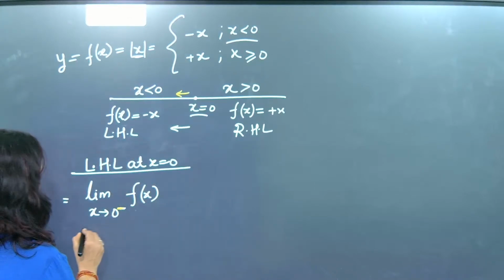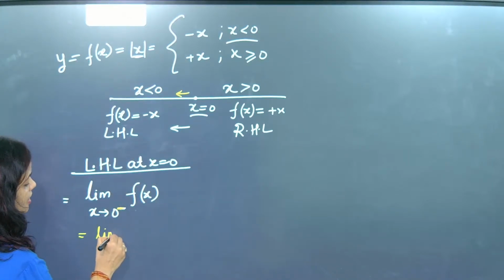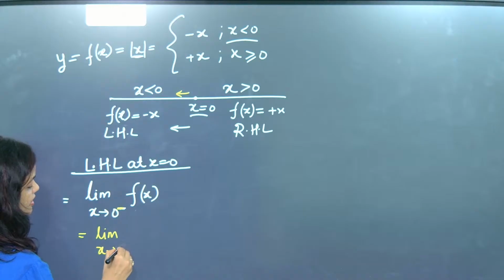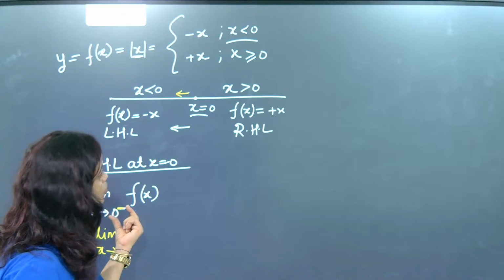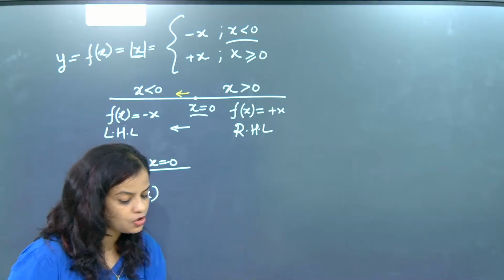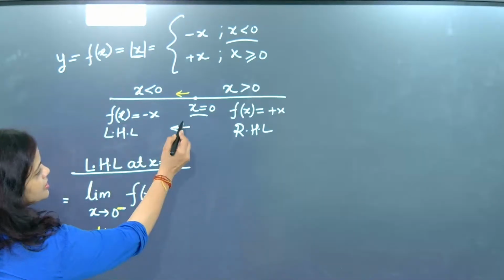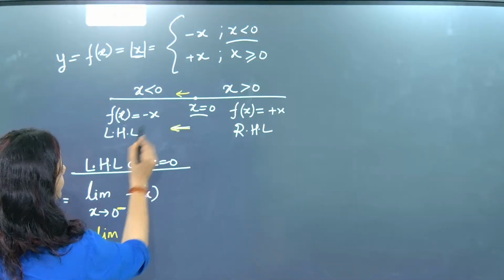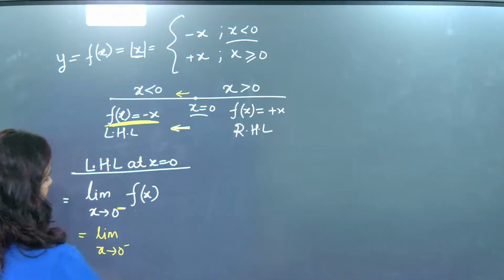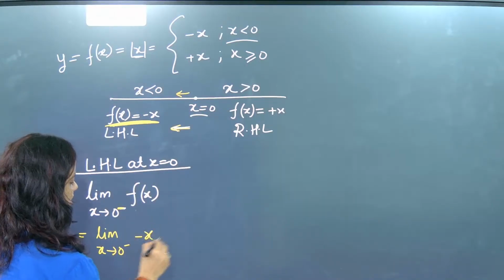So now we are going to write. And you know what, in limit, whatever you are writing, x tends to 0 minus. Now beta, 0 minus means left side, and on the left side f of x is minus x. So here we will write minus x.